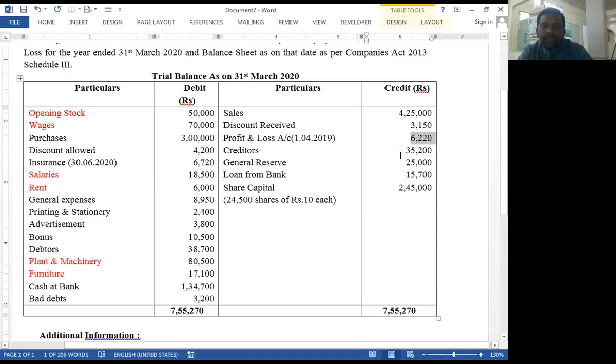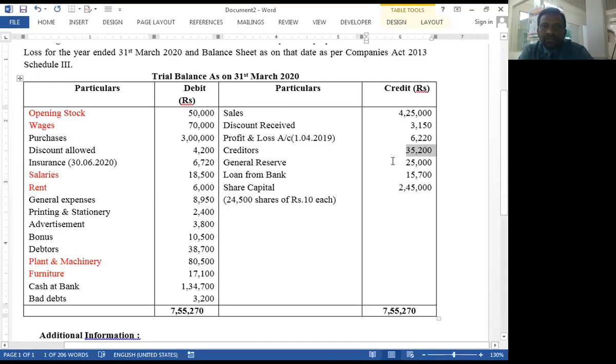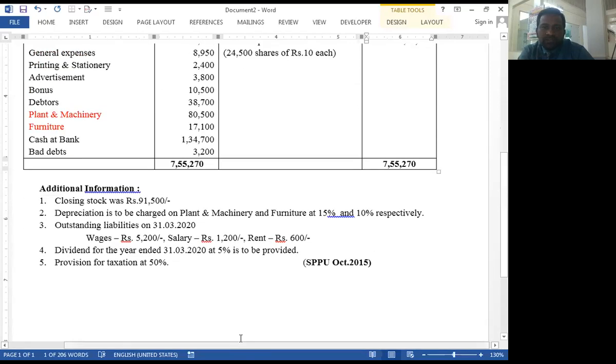Creditors. It is one type of liability, current liabilities. That's why it is transferred to the liabilities side. Trade payable. See here. Okay. Then general reserve. It is a reserve fund and it should be transferred to reserve and surplus on the credit side.